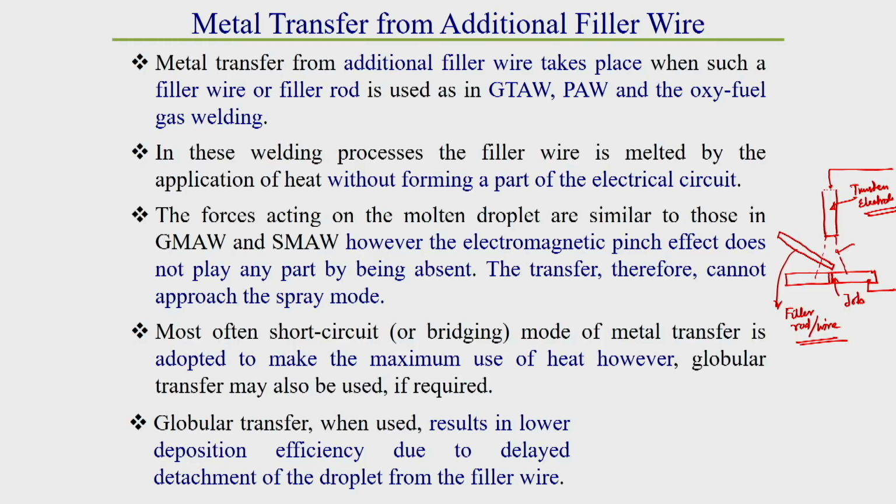This filler wire here is not a part of the electrical circuit. What I am telling you, understand, is that there is no connection of this filler wire with this electrical circuit. The electrical circuit is connected with this tungsten electrode and with the job; there is no electrical circuit connected with this filler wire. So here the wire is heated by this arc only.